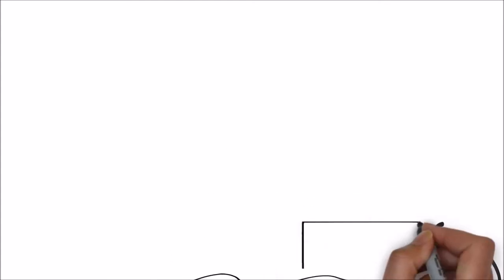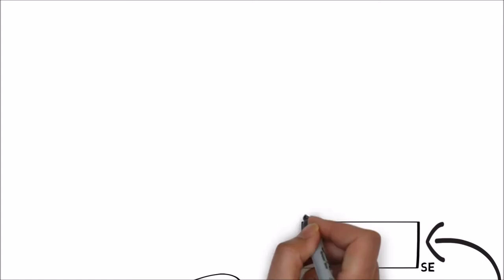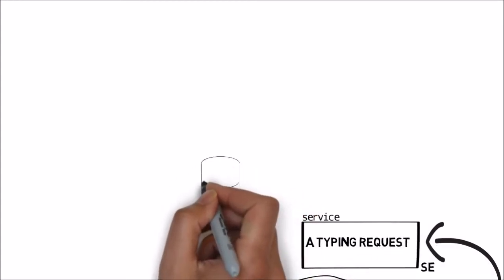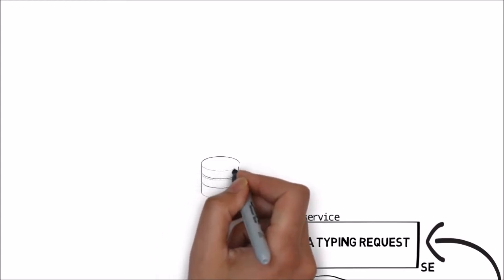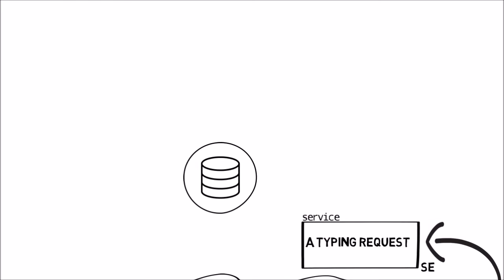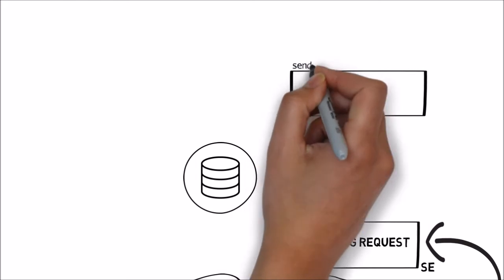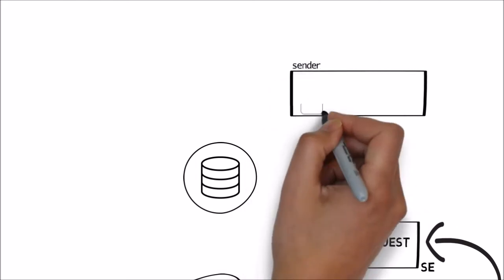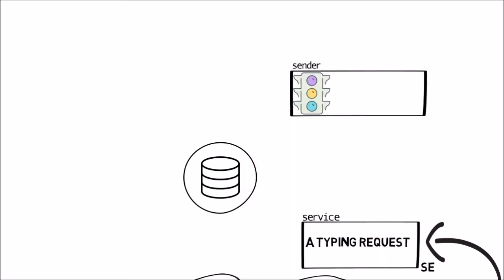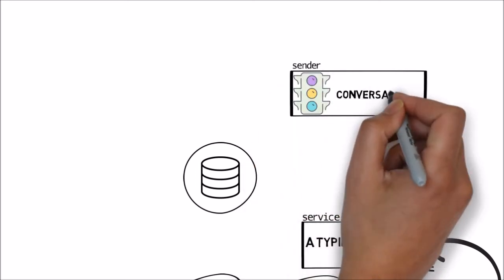Okay. The user typed the first letter and the controller reacted to it by calling a method on the service. The service creates a request object and puts it in the storage. By storage, I don't really mean the database. I mean also the database, but as well the whole logic around it. The typing indicator is not put in the database, but is held as a Scala object in this logic part. And the fact of putting it there triggers an update in a signal held by a sender in the backend's API on the other side.